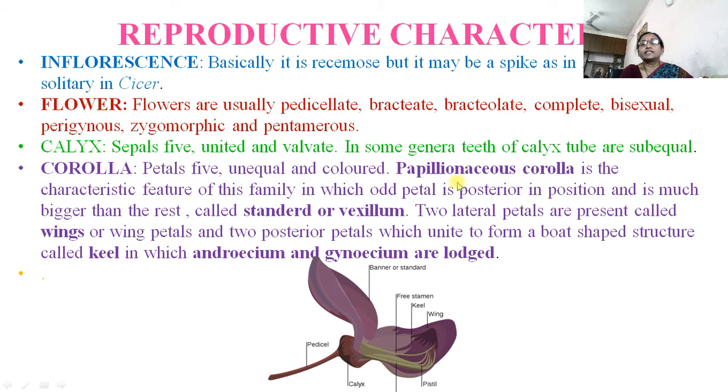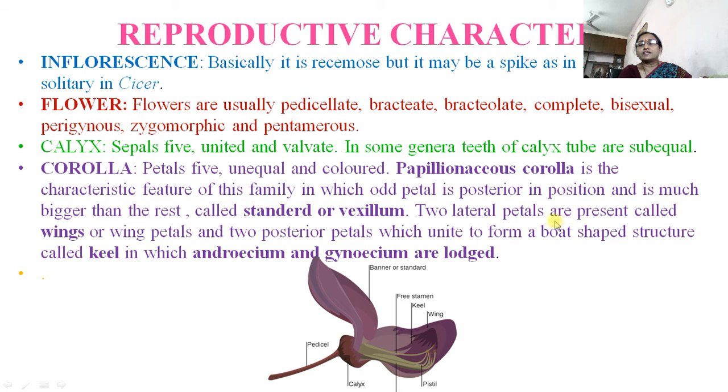Papilionaceous corolla is the characteristic feature of this family, which comprises an odd petal that is posterior in position and much bigger than the rest, called the standard or vexillum.